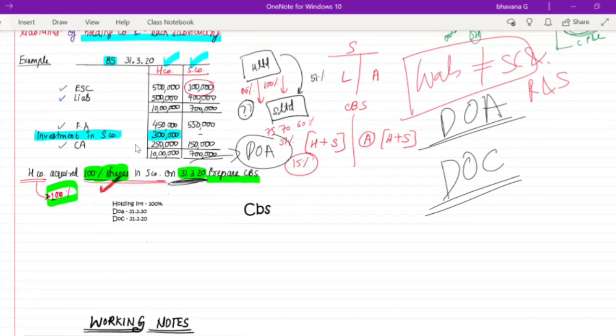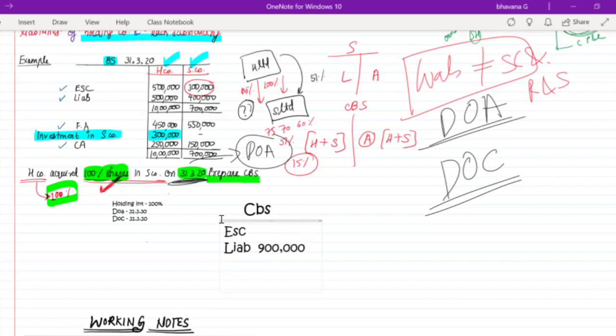Okay. So let me write. So equity, share capital, we don't know what to do. Just leave that. Now take liabilities. What you have to write when you prepare a consolidated balance sheet? You have to add your holding company's liabilities with subsidiary company's liabilities. Can someone tell me what is the total? It will be 5 lakh plus 4 lakh, which is nothing but 9 lakh rupees.